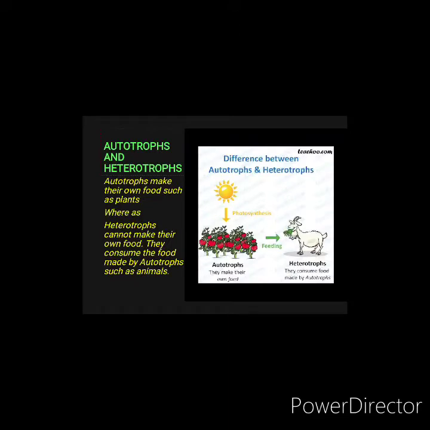Now let us learn about the autotrophs and heterotrophs. As plants make their own food, so they are said as the producers or the autotrophs. But what about heterotrophs? Heterotroph means they cannot make their own food. They consume the food that is made by the autotrophs. For example, animals and we, the human beings, we cannot produce our own food. So we depend on the autotrophs, that is the plants. They will make their food and we will consume the food made by them.